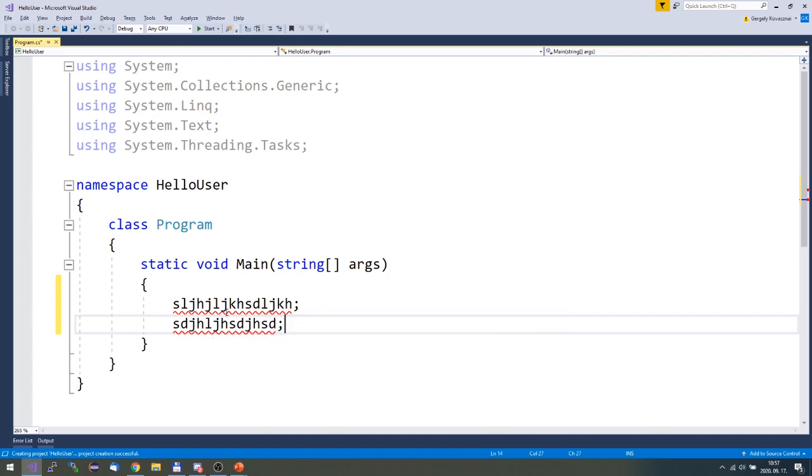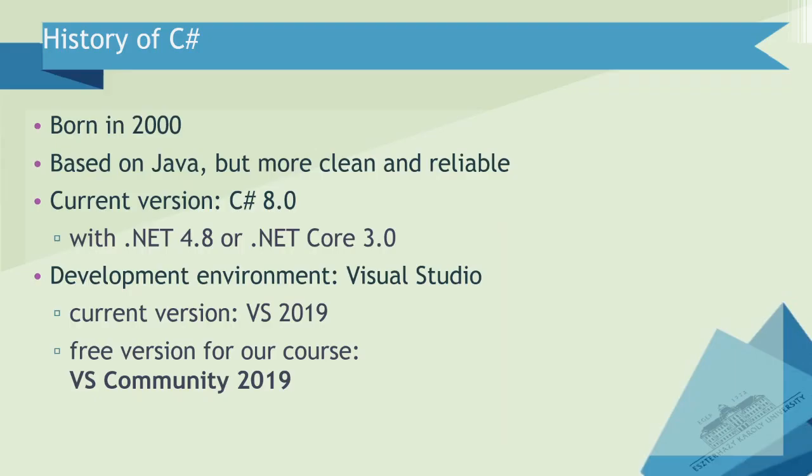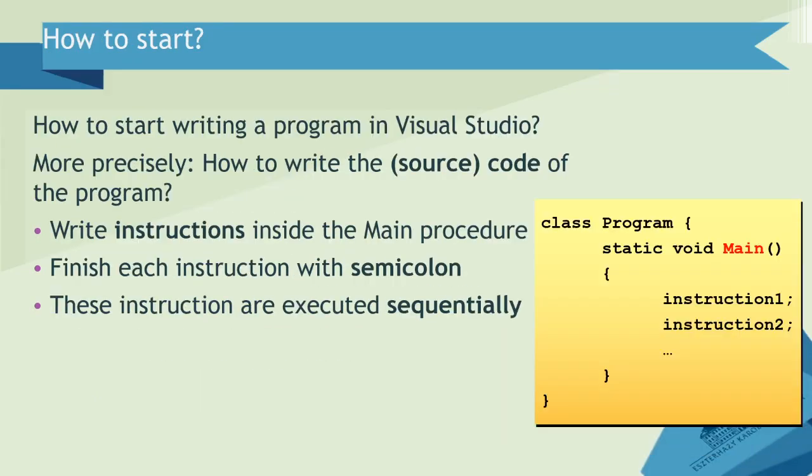Okay, of course, those are not legal instructions. You have to use the C# language. So here it is. This is what I told you. Inside the main method, this is what we call the main method here, you can just write instructions one after the other. Don't forget to close them with semicolon, and they will be executed in this order from top to down. Okay, the question, what kind of instructions we can use? So could you tell me what kind of instructions you used with Mr. Gabor?